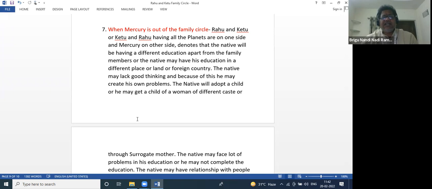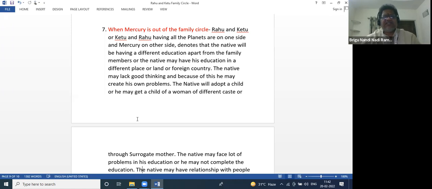Or the child may be of a different caste or different religion, or a foreigner, or from a surrogate mother. So Mercury means an adopted child, a child of a surrogate mother, or a child of another religion or caste coming for adoption.